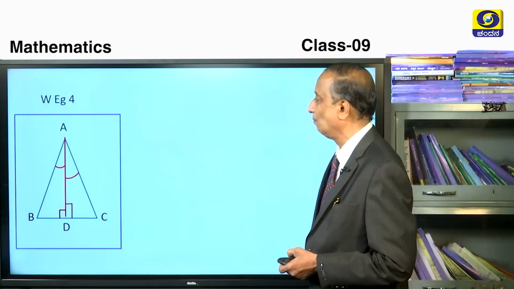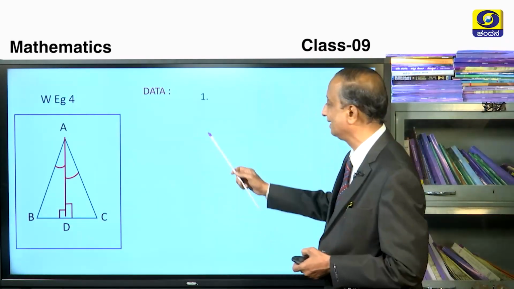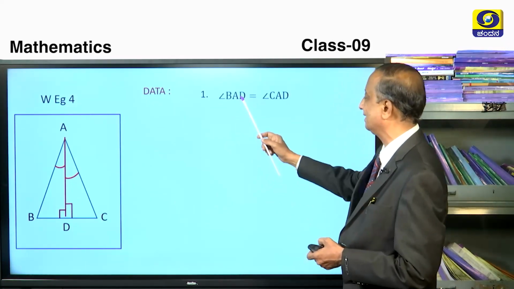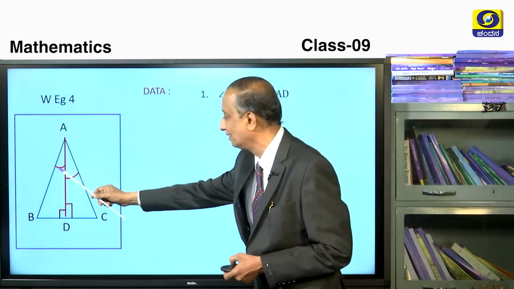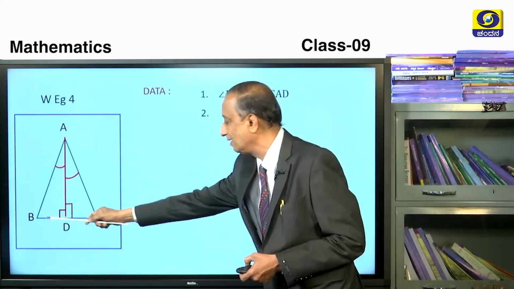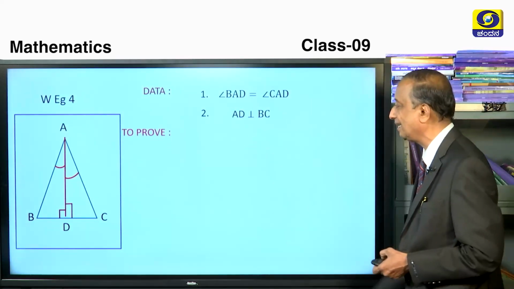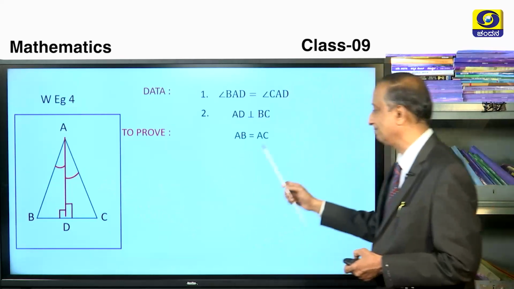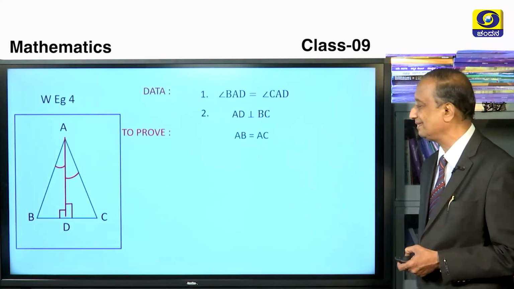Now let us take worked example number 4. So here the data you can see from the figure itself, and write down the data. What is the data? Angle BAD and angle CAD are equal. These two angles are equal. One more data is given, that AD is perpendicular to BC. Given this, what can you prove, children? Don't you think this must be an isosceles triangle with AB equal to AC?